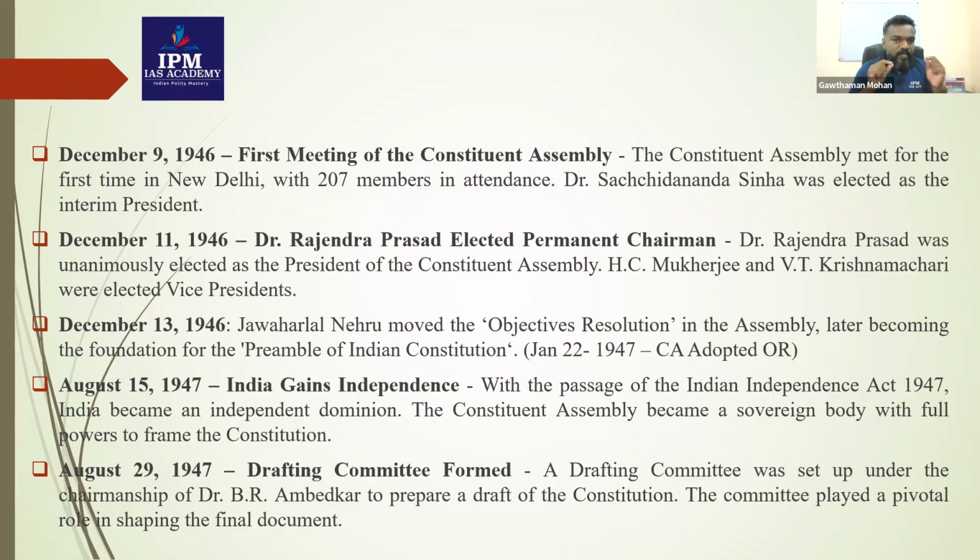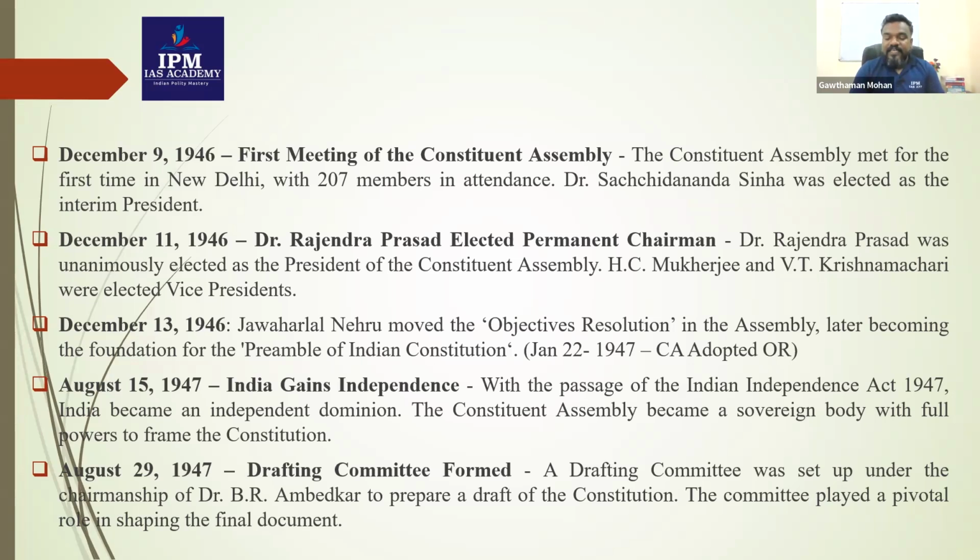So the first meeting of the Constituent Assembly, and the famous decision they took was regarding the selection of the interim president and the interim chairman. That was Dr. Sachidananda Sinha, who was the senior-most person among the members. So that's why he became the interim president of the Constituent Assembly on December 9, 1946.